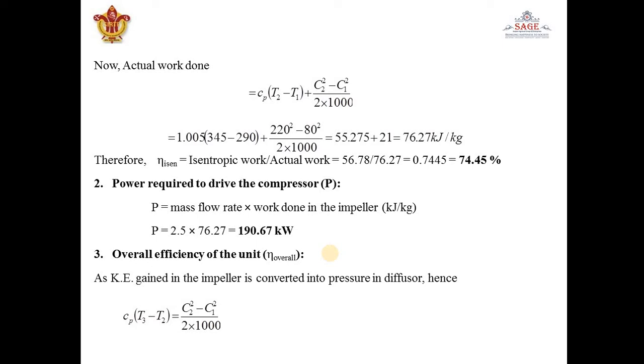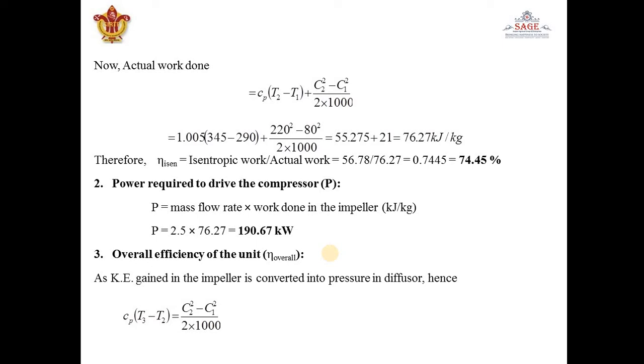After coming out of the impeller, temperature increases from T1 to T2, but after coming from diffuser, the temperature will increase from T2 to T3, because again here pressure is increasing with the loss of kinetic energy, and with increasing pressure temperature will also increase.